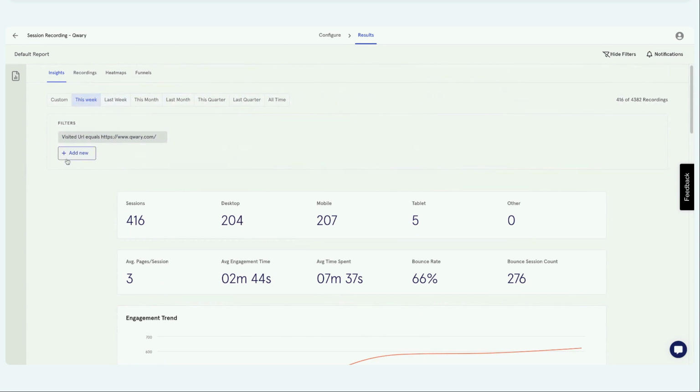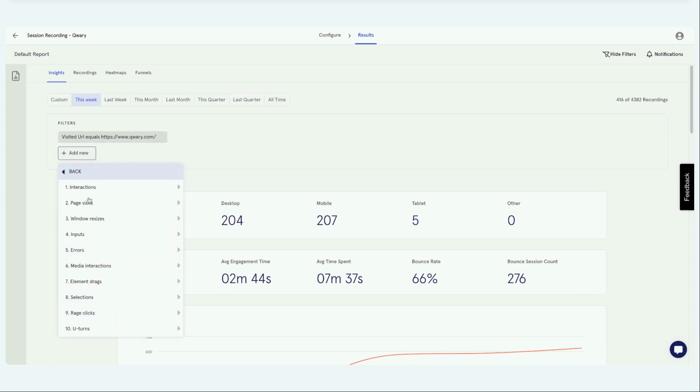On this filter, at a high level, I'll just say these filters are very powerful if you know how to use them. If you use these filters, you can do very segmented studies on the user interactions, the sessions, heat map, and conversion funnel. You can select user actions, like the number of interactions, visits, rage clicks, errors, the number of inputs they have entered, and the media they have interacted with on your pages.